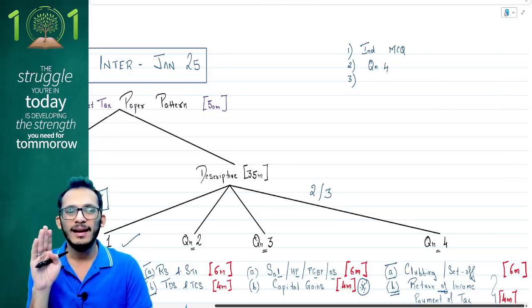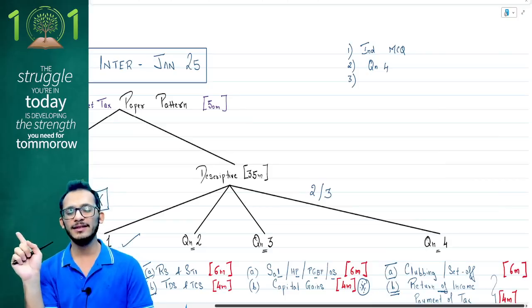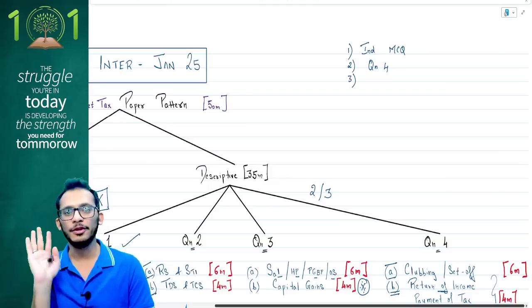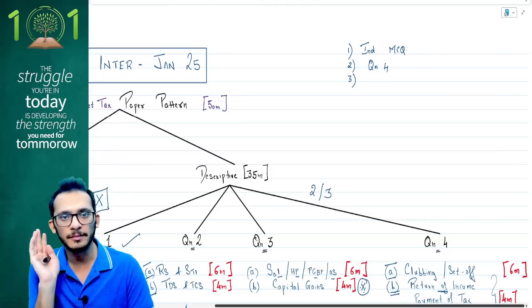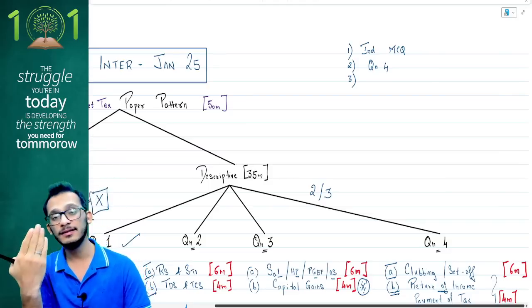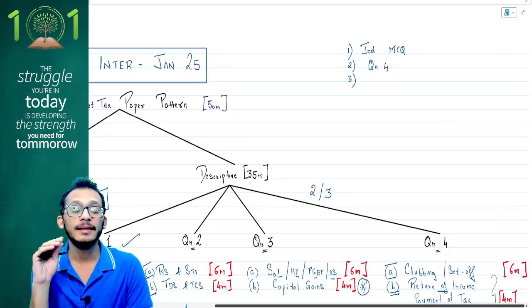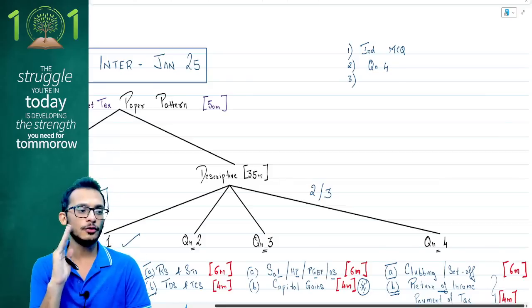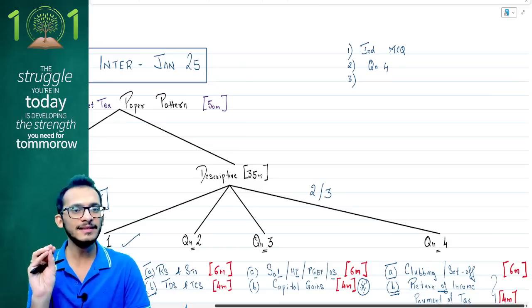Option number 3 would be to decide between question number 2 and question number 3. If you personally ask me, the choice is very simple. If you know question number 3A, that is what you answer, because in 99% of the cases students would have avoided TDS in their syllabus preparation. Therefore, if you can answer question number 3A, opt for it. If you think question number 3A is becoming difficult, here is a chance to go back to question number 2, because residential status and scope of total income is an easy scoring 6 marks.